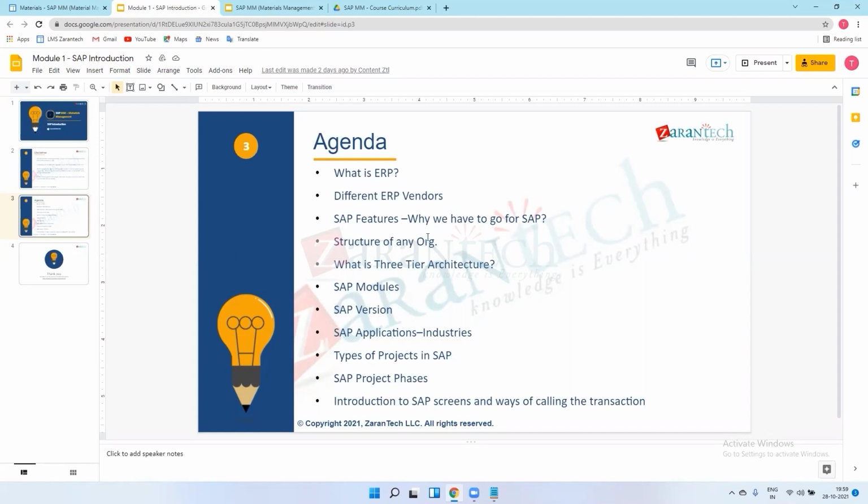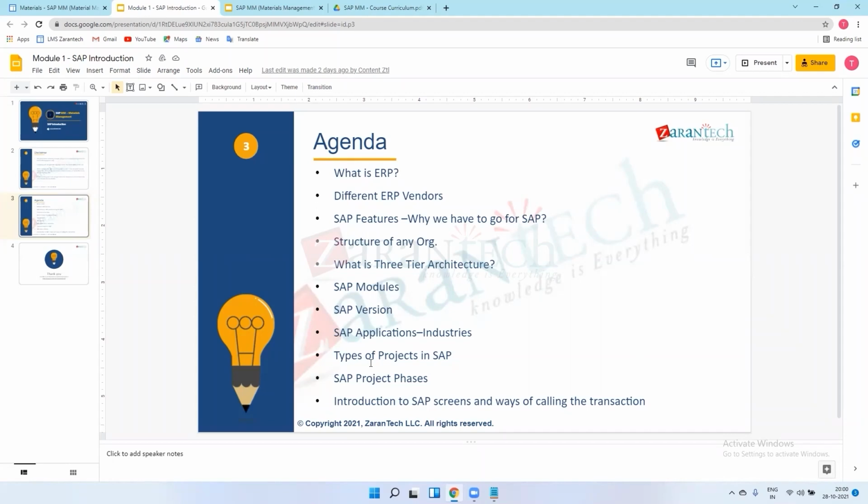HANA is a database, and S4 is the application. In SAP language, S4 HANA means simplified for HANA.